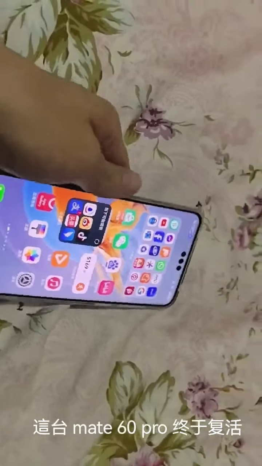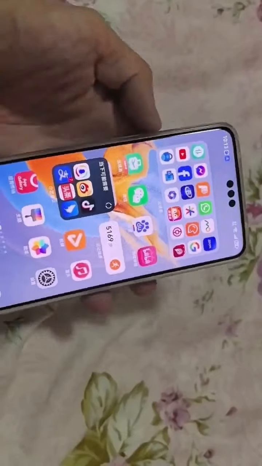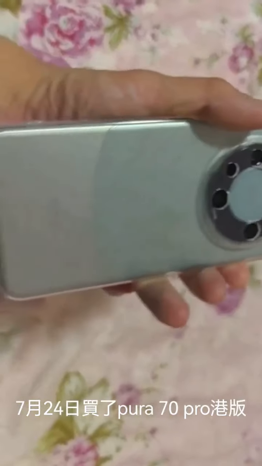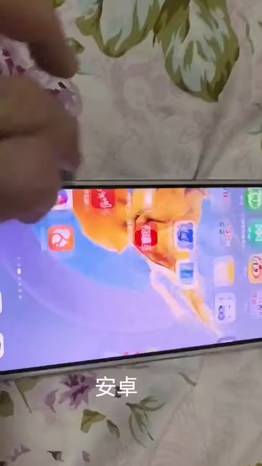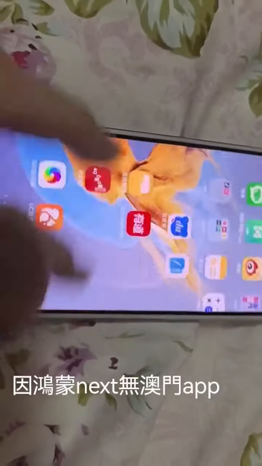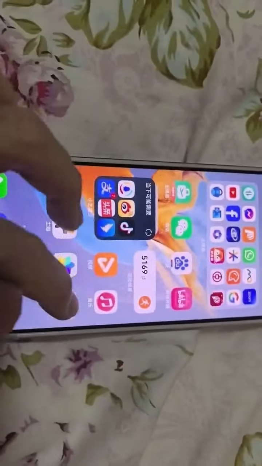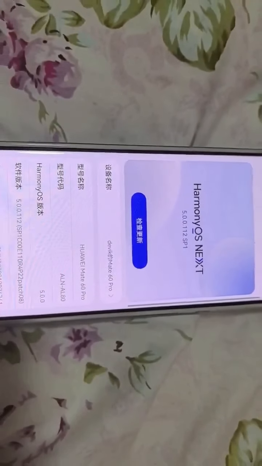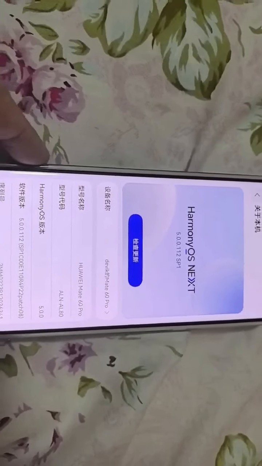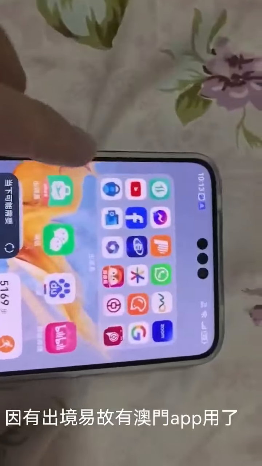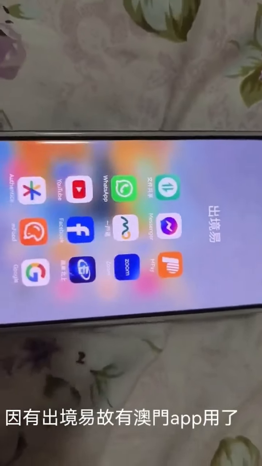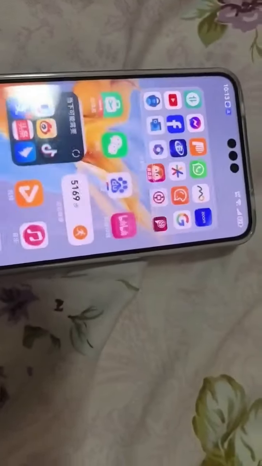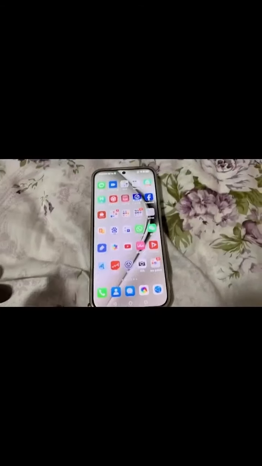This is the Mate 60 Pro. Now it can be resurrected, because on the 24th of July I bought the Huawei Pura 70 EMUI Android, because there was no Android APK, no Android app on the Mate 60 Pro. You can see it's HarmonyOS and no Macau app. So I bought the Pura 70 Pro EMUI Android for the main phone.